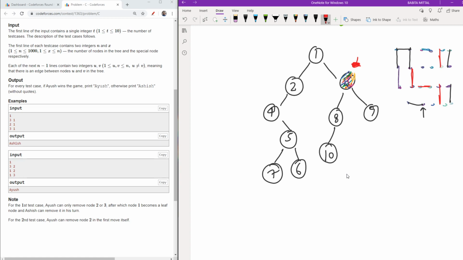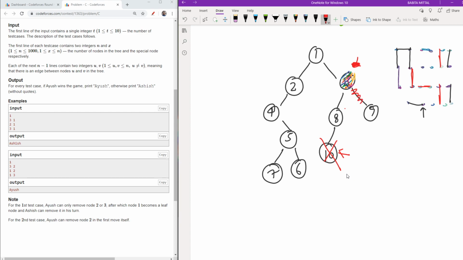You will say, okay Aryan, but why think like that? See, I will give an example. If Ayush removes this node, it is gone. Now if Ashish removes the node which is here, why would he remove a node here? You will say, but Aryan, see 1 and 9 are here, so why think over it?